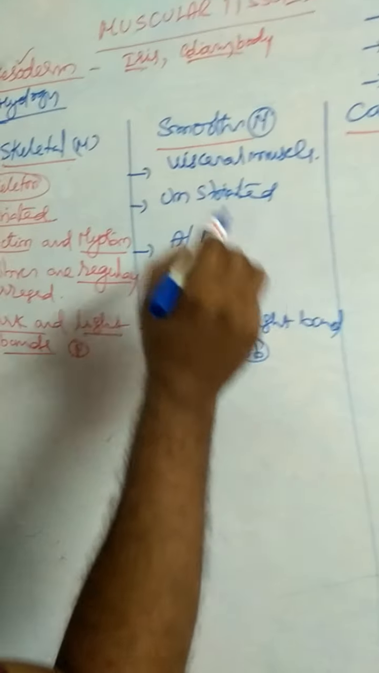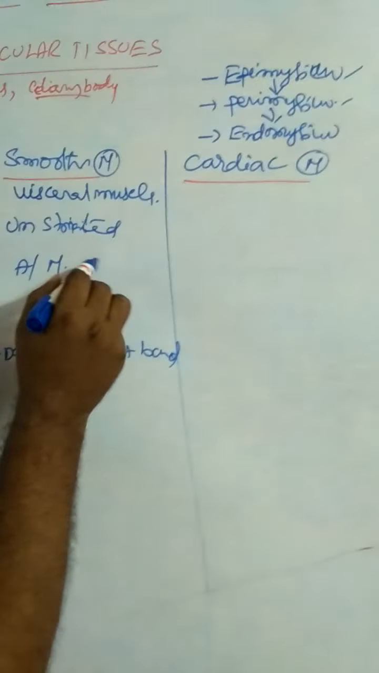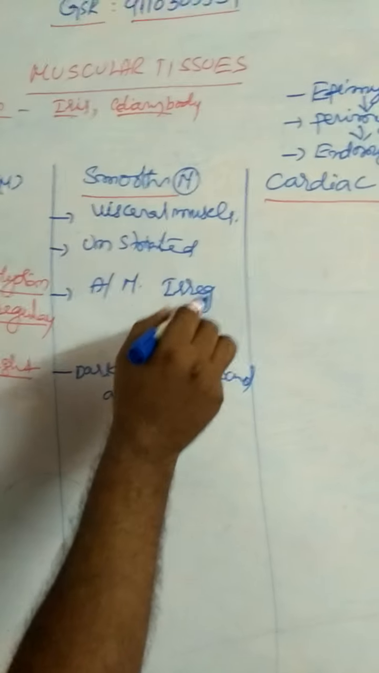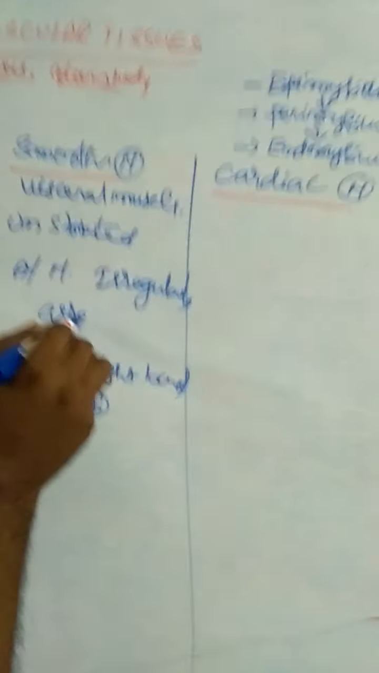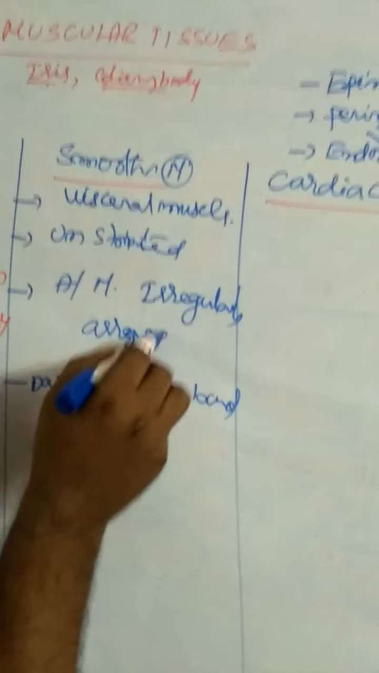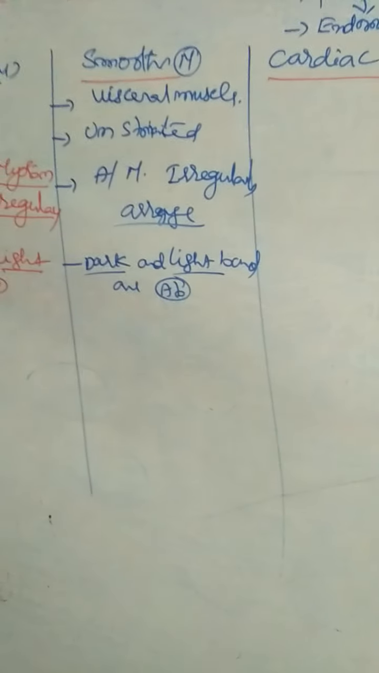Actin and myosin fibers are irregularly arranged. Due to irregular arrangement, dark and light bands do not appear. Hence, these are called unstriated muscles.